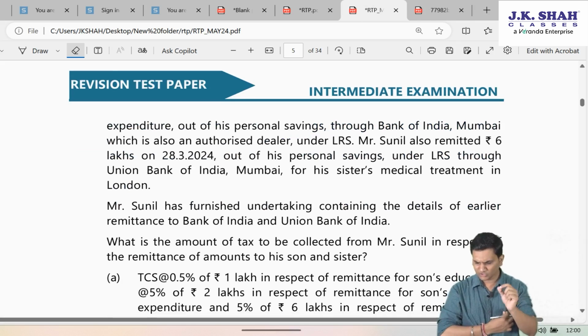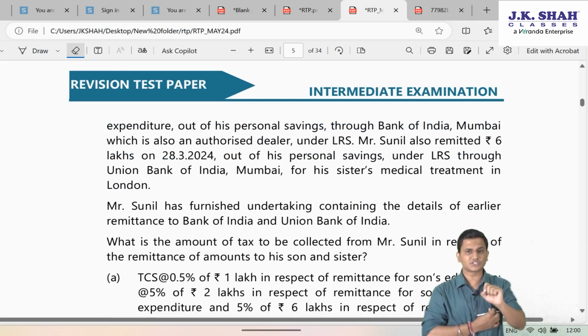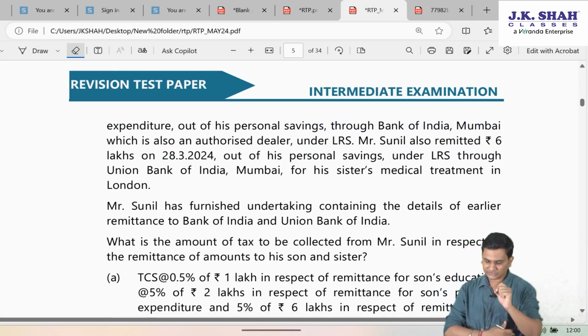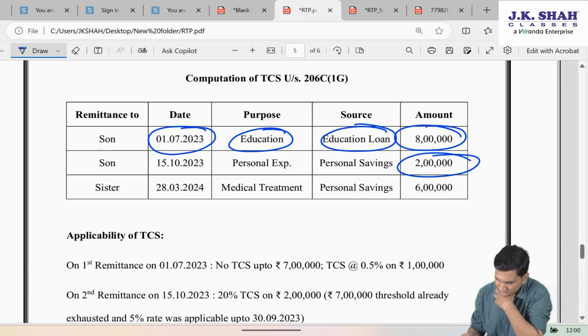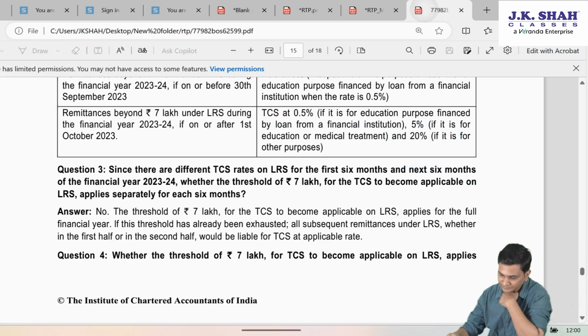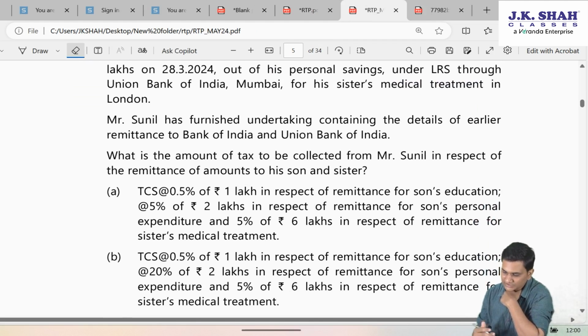Then he also remitted 6 lakh rupees on 28th March out of his personal savings under LRS through Union Bank of India for sister's medical treatment. So there's one more remittance on 28th March, for medical treatment of sister, source personal savings. Mr. Sunil has furnished the undertaking containing the details of earlier remittances to Bank of India and Union Bank. So to every remitter, he is giving that information about the earlier remittances.